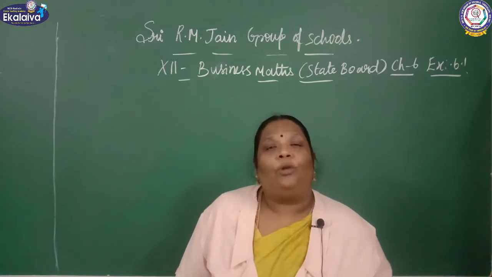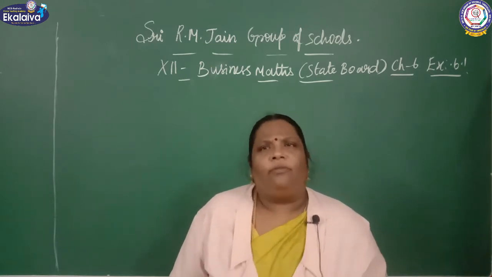Now we are going to see about the random variable. What is a random variable?